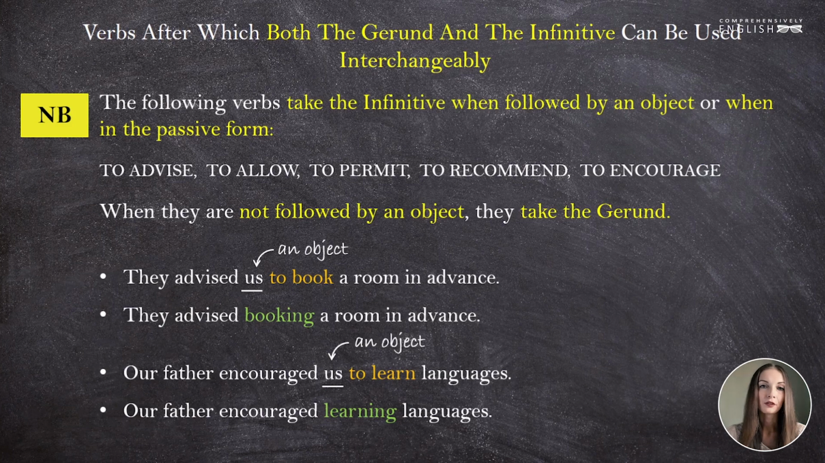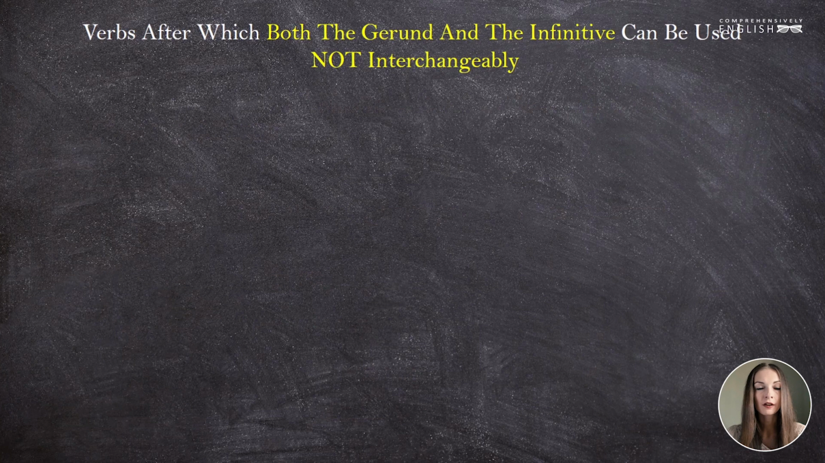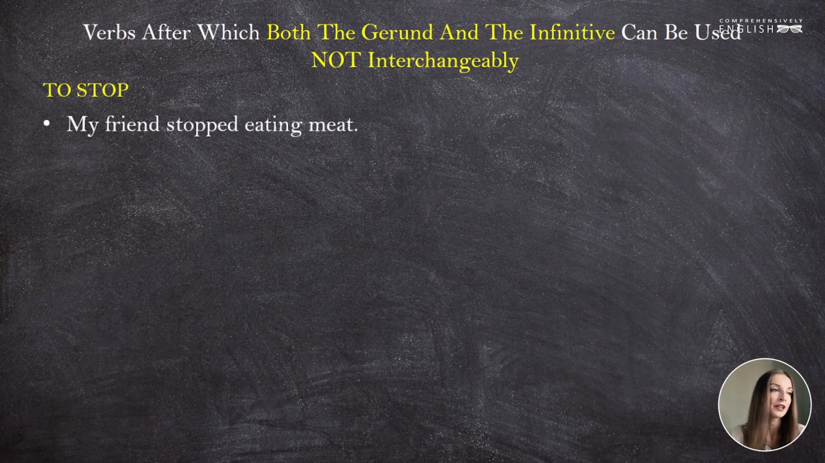Finally, let's talk about the verbs that can be followed by both the gerund and the infinitive, but not interchangeably. The meaning of the sentence will depend on the choice of the verbal. The first verb we are to talk about is to stop. To stop can be followed by both the gerund and the infinitive, with a big change to the meaning of the sentence. My friend stopped eating meat. We stopped to have a snack.